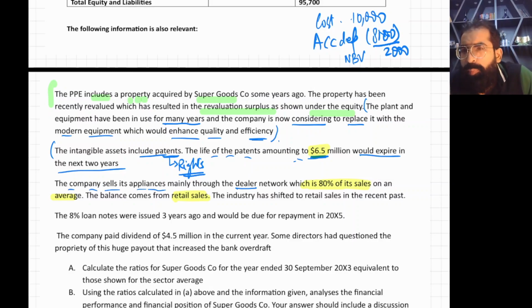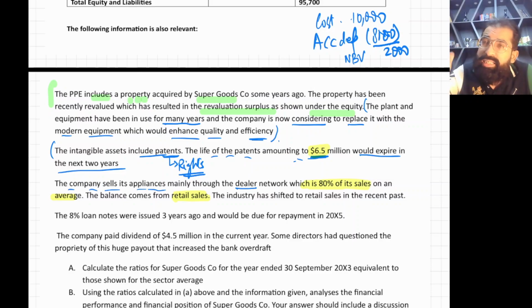When you sell your products through dealers, you have to give a big amount of commission to dealers. So in that case, your profitability reduces. But if you sell directly to the customer through retail sales, you can make more money. So this is also one of the reasons.